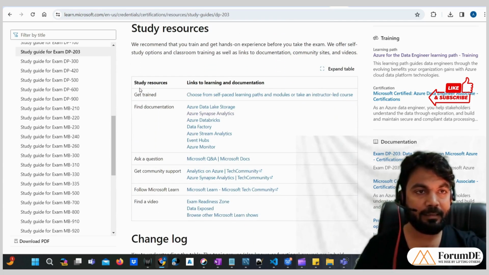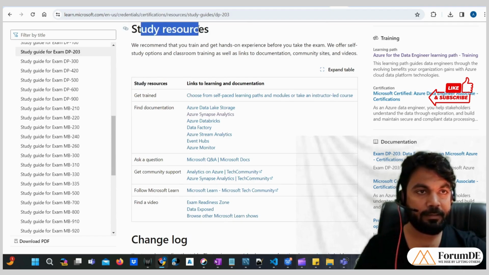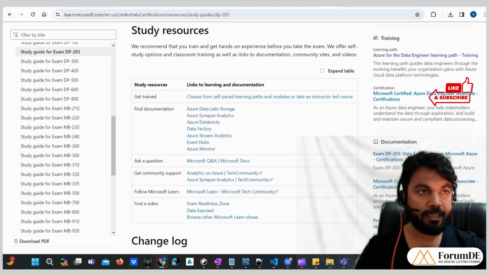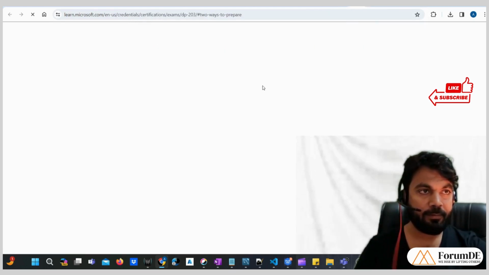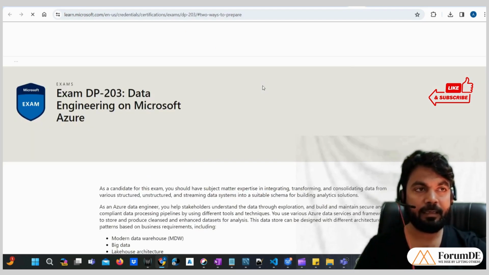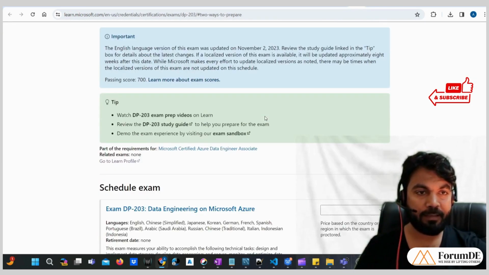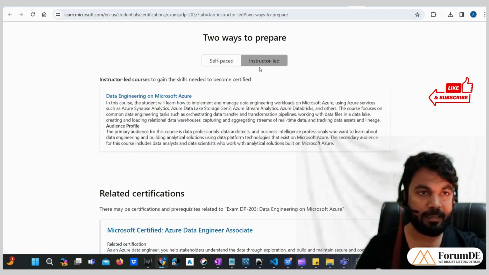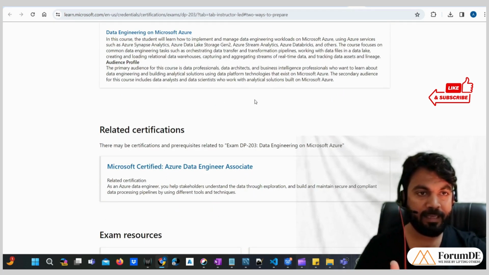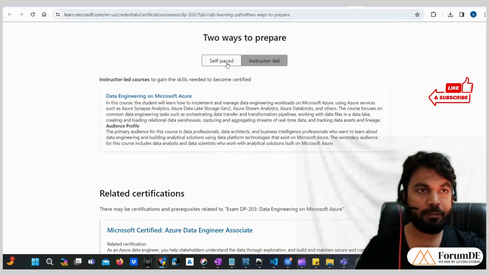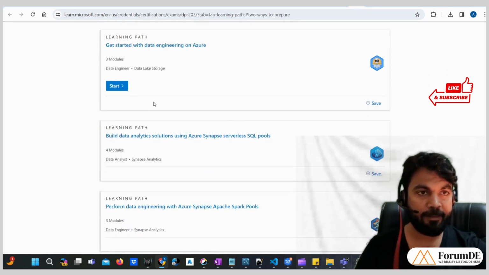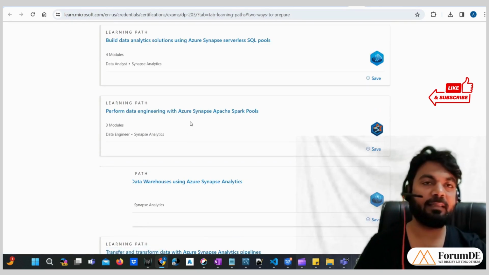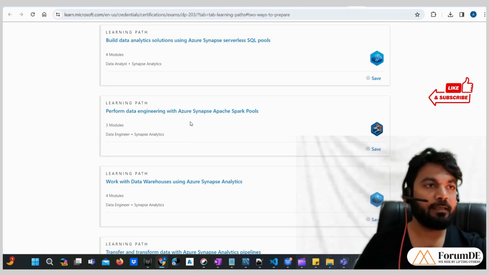Again, we have this study resources section, in which you can choose. And here also two kinds of learning paths are there, either through self-study, as you can see, self-paced, or instructor-led. These are the two ways in which you can do your certification. If you choose self-paced, learning paths have been created. You can start reading these documents and prepare for your certification.